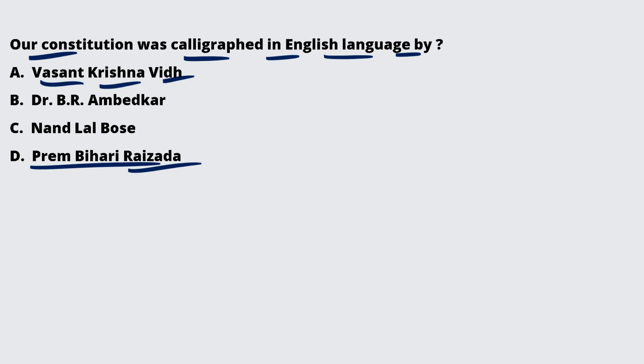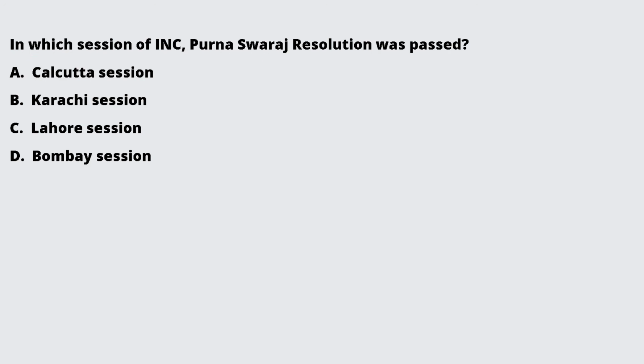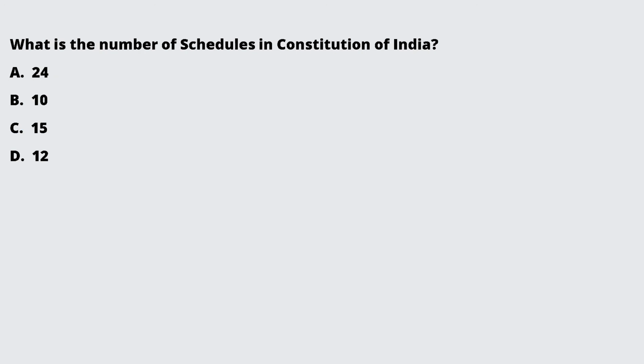And in which session of the Indian National Congress was the Purna Swaraj resolution passed? We already discussed this. It was passed in the Lahore session. Alright. How many schedules are there in the Constitution of India as of now? There are 12 schedules.